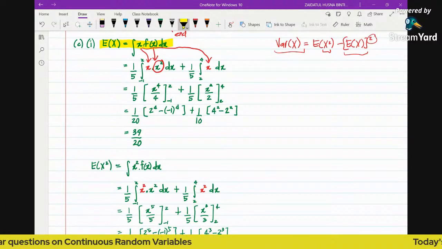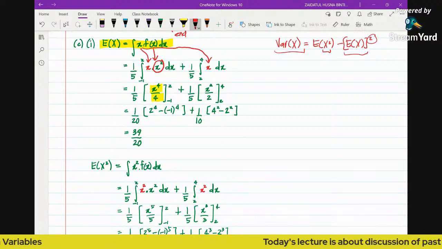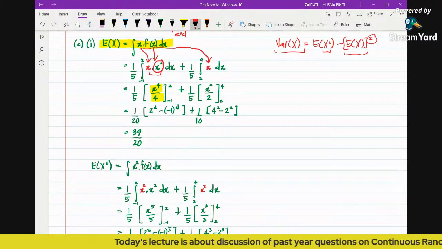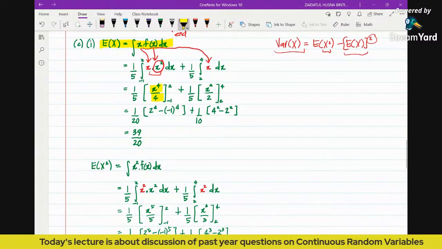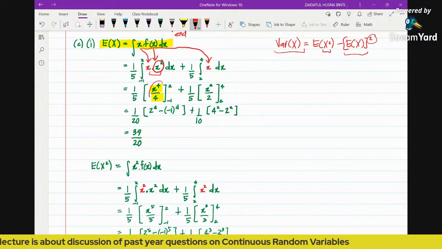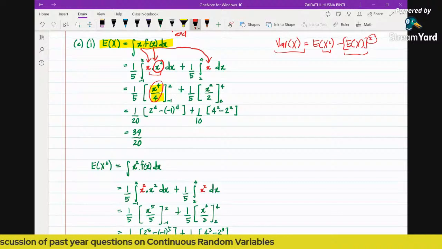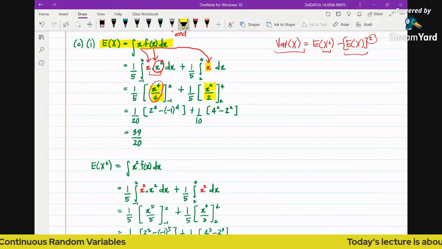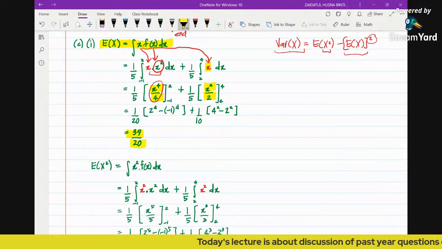Integrating x cubed will give you x power 4 over 4. Make sure you expand this one first before you integrate. x multiplied by x squared will give you x cubed, and then integrating x cubed will give you x power 4 over 4. And then this one, because this is simply x, single x, you just integrate it to x squared over 2, and then substituting limits will give you 39 over 20.